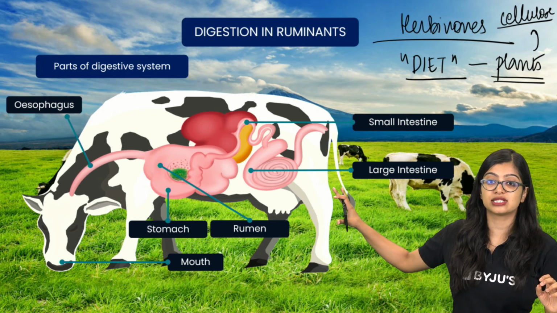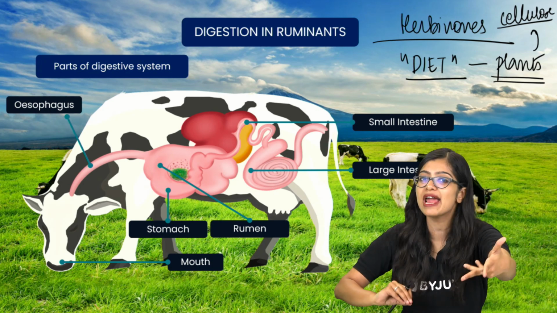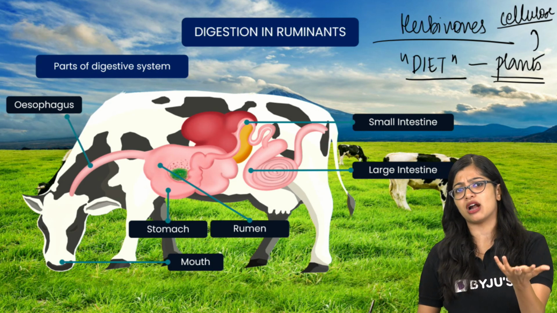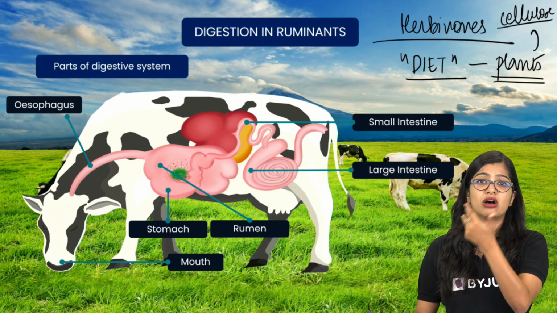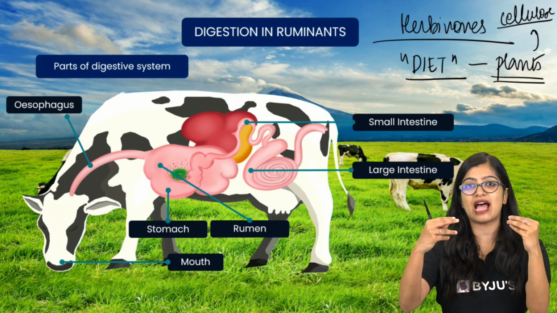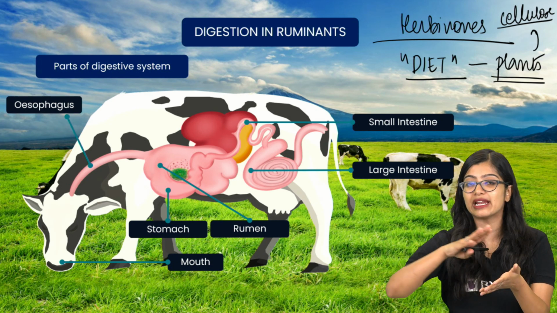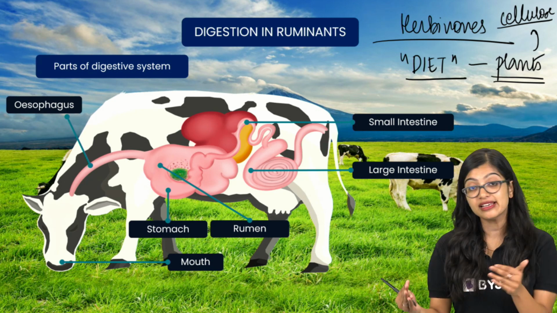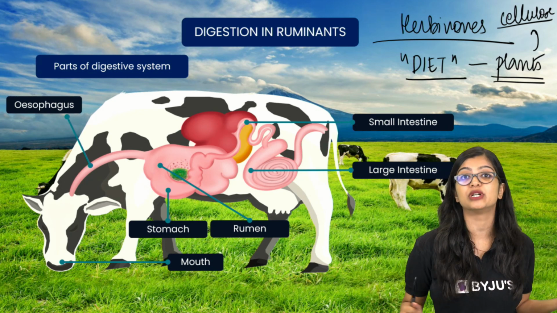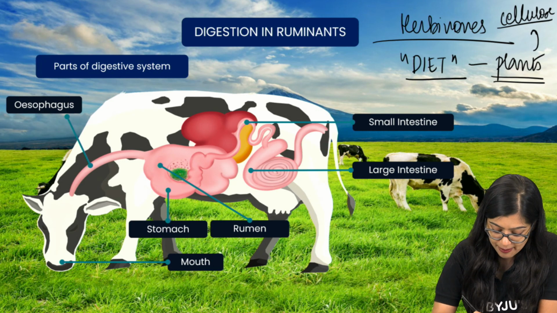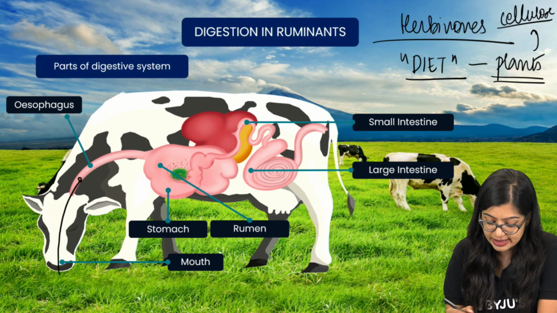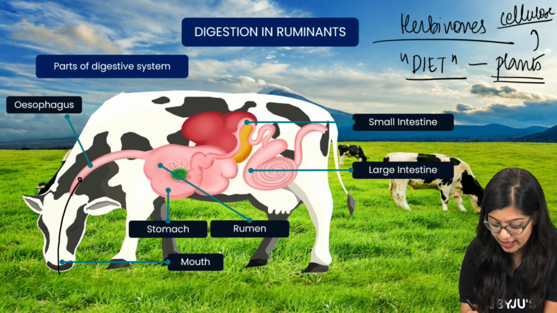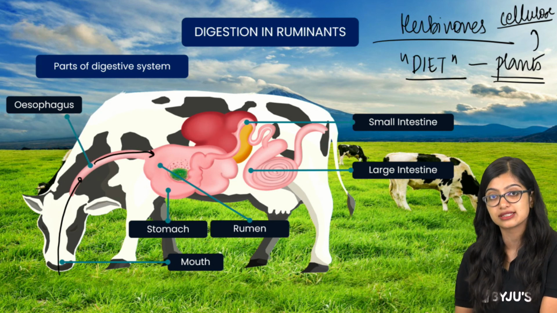That is where their digestive system gets, I would say, modified to facilitate it. In the case of cows, they primarily eat plant-based food. And their teeth are mainly broad, flat teeth that help with cutting, chewing and grinding. They don't really have canines per se that help in tearing. But on the other hand, carnivores have big canines that help with tearing, right? Once they feed on the food, it is swallowed into the esophagus, and then it will go on into the stomach.